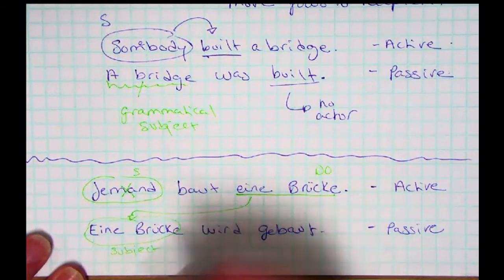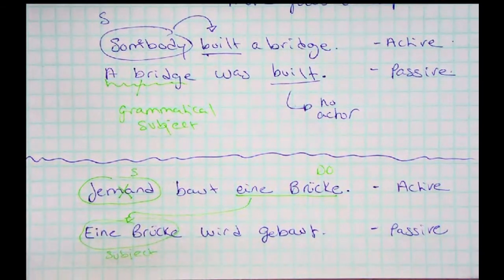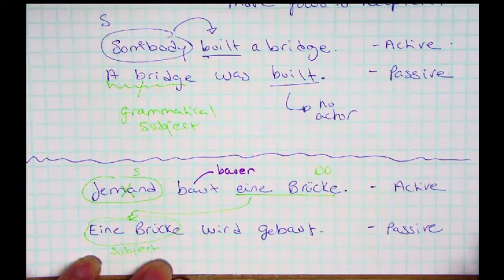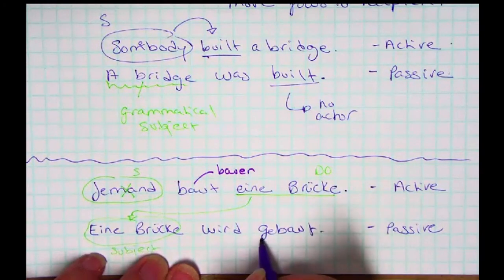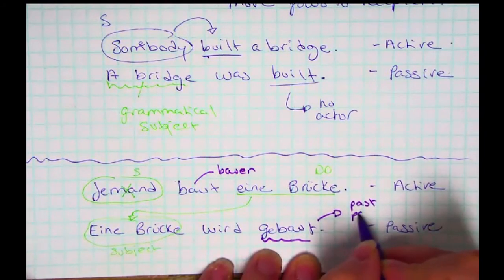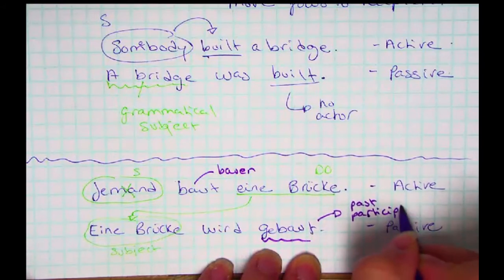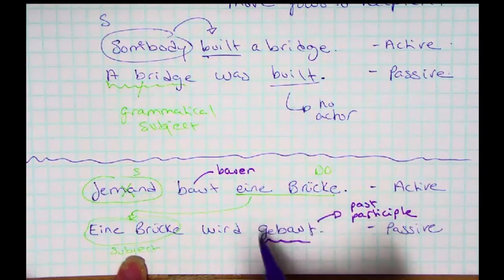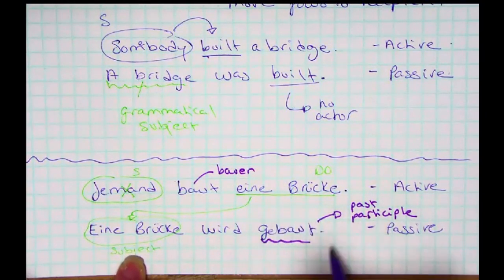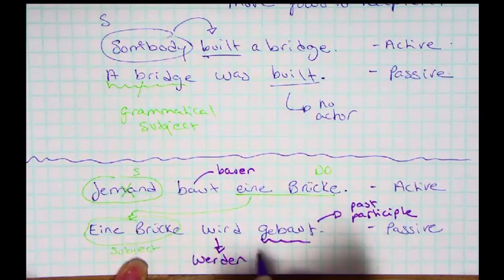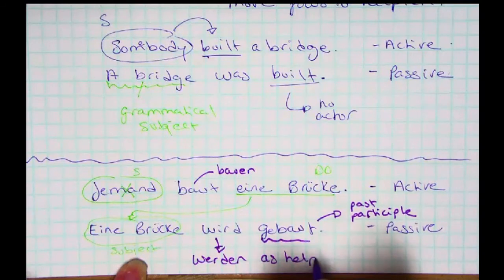And then I messed with the conjugation, right? So I completely messed up my conjugation. The infinitive of this verb is bauen, B-A-U-E-N, in case you can't read that. This thing back here is my past participle. That's the same word that we were using when we were doing the perfect tense. I know that's been a while, but that's the same past participle. So that's that last column on your verb quizzes. And then we have right here in second place and conjugated, werden, as my helper verb.